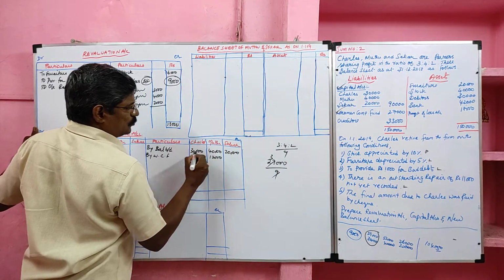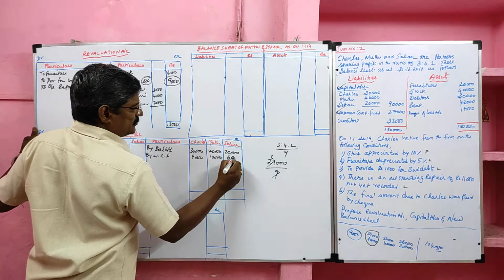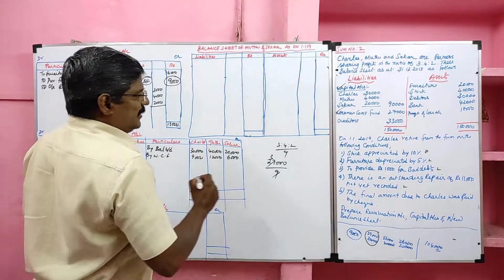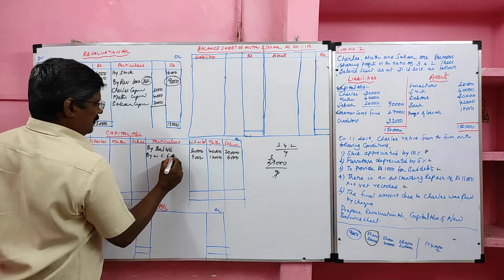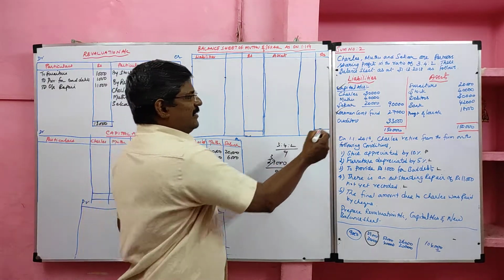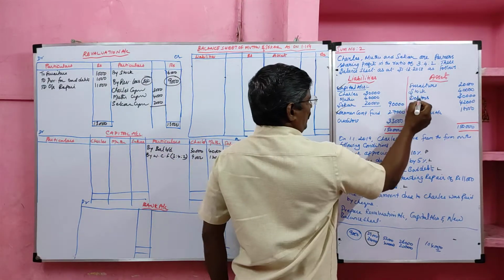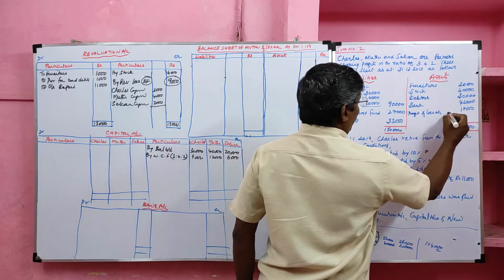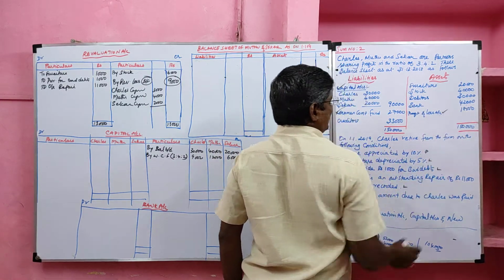12,000 to Muthu, 6,000 to Sekhar. Okay, 27,000 divided in 3:4:2. Then creditor will not come to capital account. Furniture, stock, debtor, bank will not come to capital account.